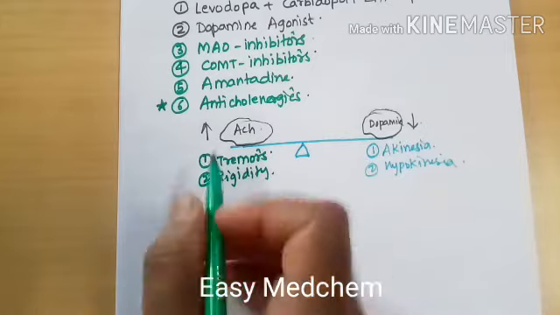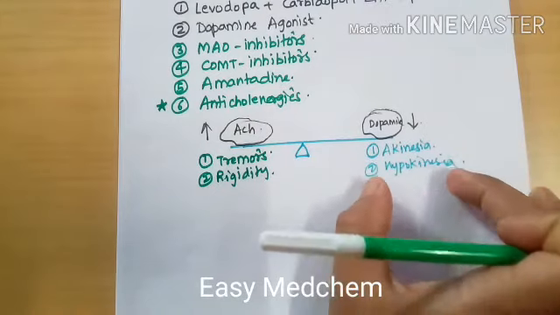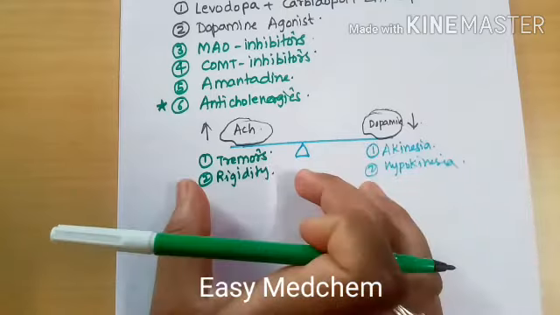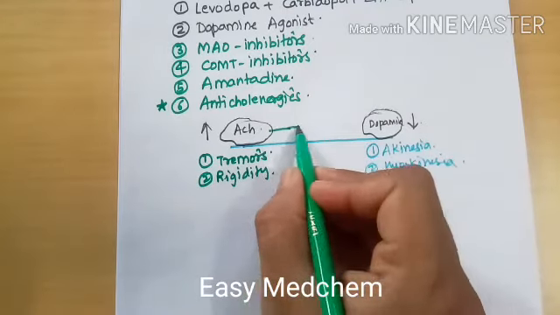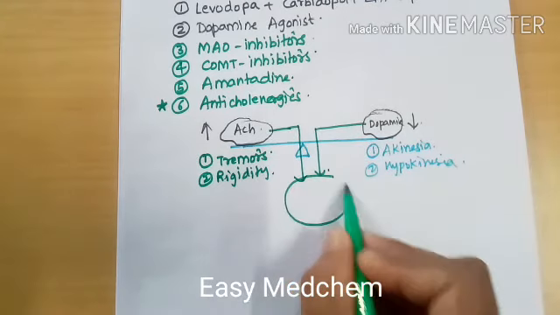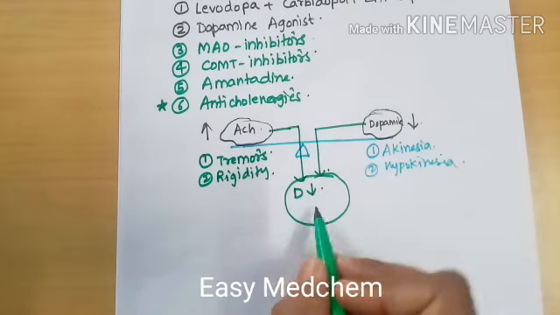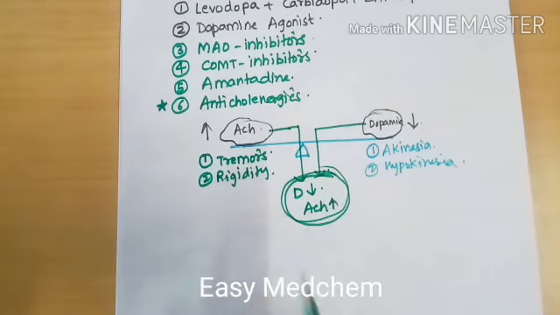Okay, so these are two groups of patients: those with a decrease in dopamine and those with an increase in acetylcholine. We also have patients with a combined effect of both, where dopamine is decreased and acetylcholine is increased. In these patients, akinesia, hypokinesia, tremors and rigidity of the upper and lower limbs are all present.